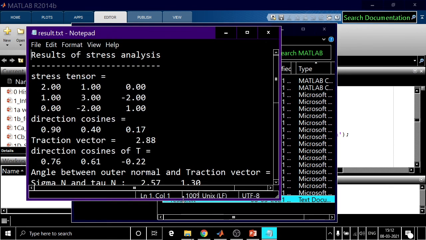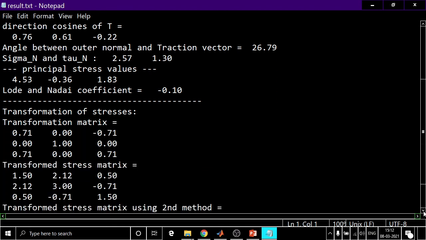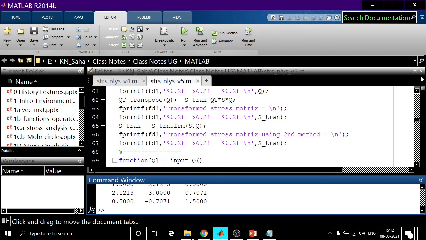Let us see. Now you see, in our previous program, the existing program was like this. This coefficient, load and other coefficients up to this much are computed. Now this is the demarcating line. Transformation of stresses, the transformation matrix, everything starts from here.